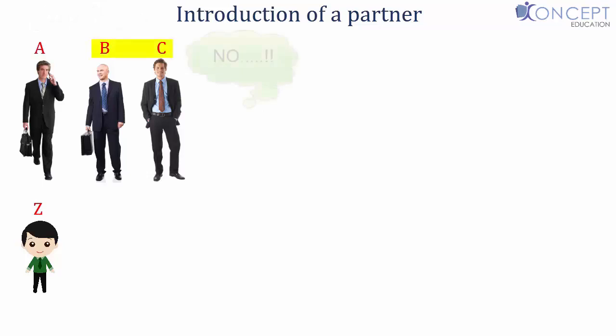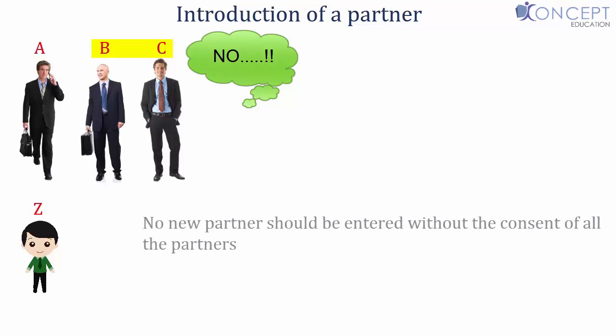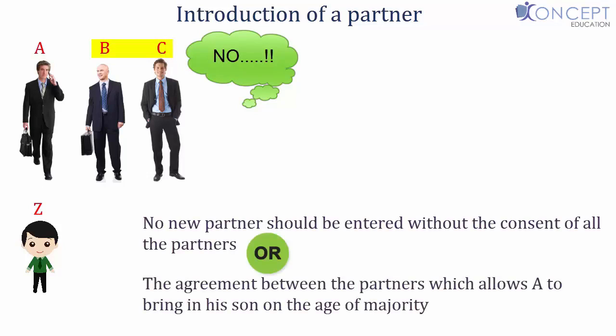B and C both refused for Z to join in as a new partner. Now what should be followed? The law, which says no new partner should be entered without the consent of all the partners, or the agreement between the partners which allows A to bring in his son on the age of majority as a partner.